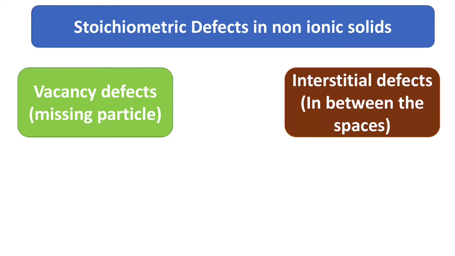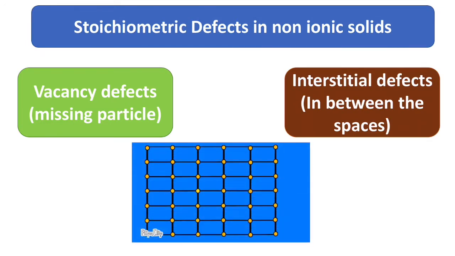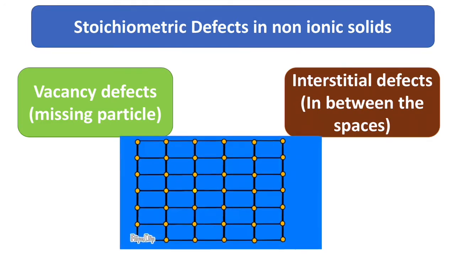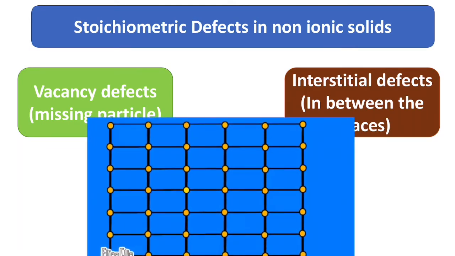Now, in vacancy defects, what exactly happens is there will be a constituent particle which is missing from its place, as you can all see over here. There is a constituent particle which is missing from its place.